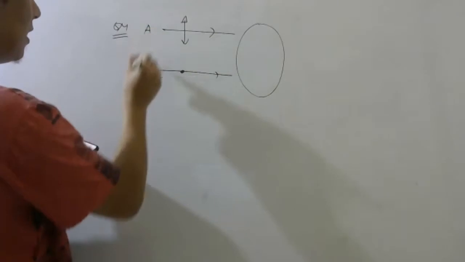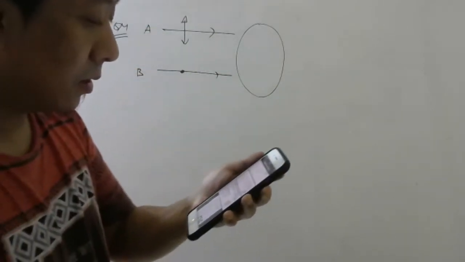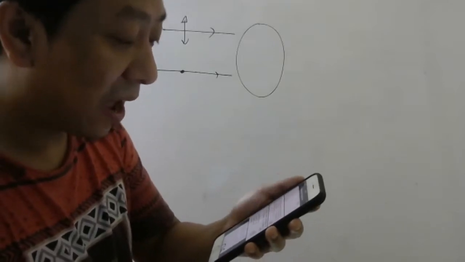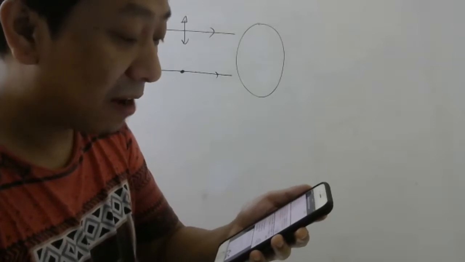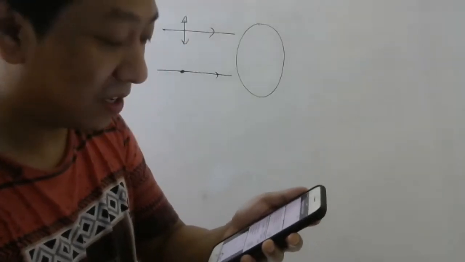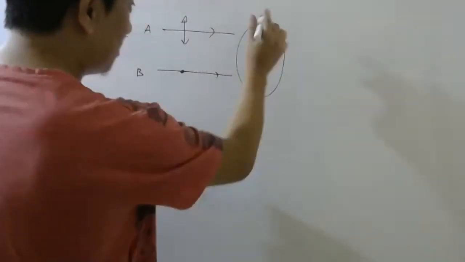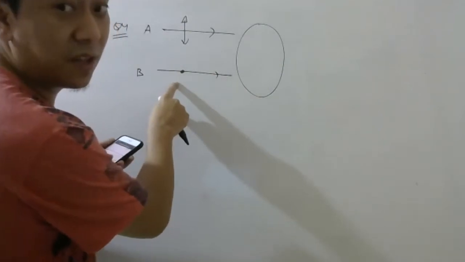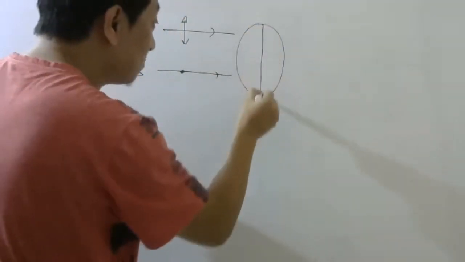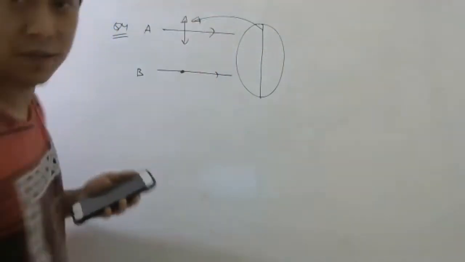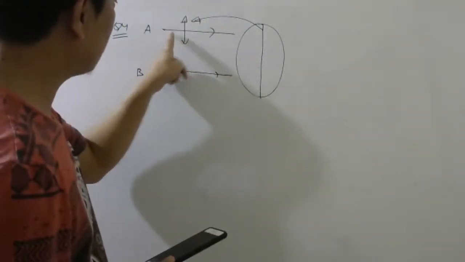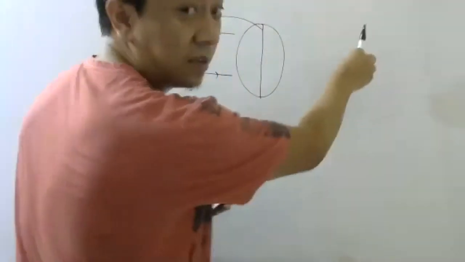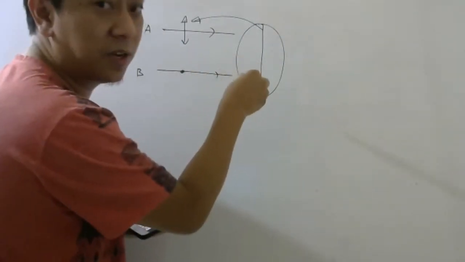So this is beam A, beam B. Now, from the position when beam A has maximum intensity and beam B has zero intensity, that means the axis must be parallel to this. Then only this light will be maximum intensity, because this light will come out because it is parallel. This light will be absorbed because it is perpendicular, right?